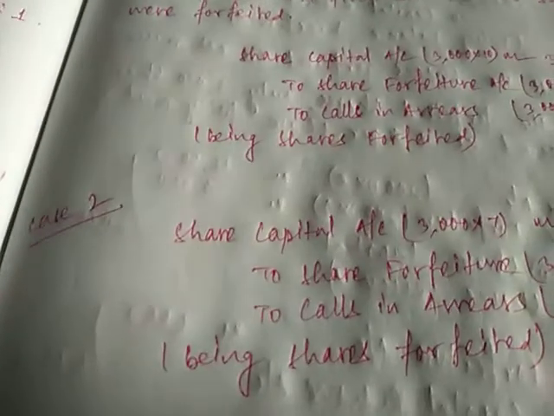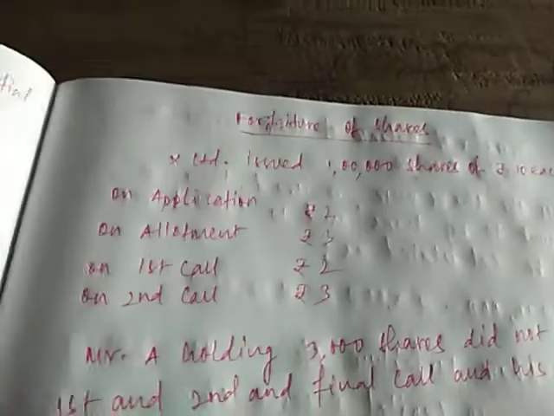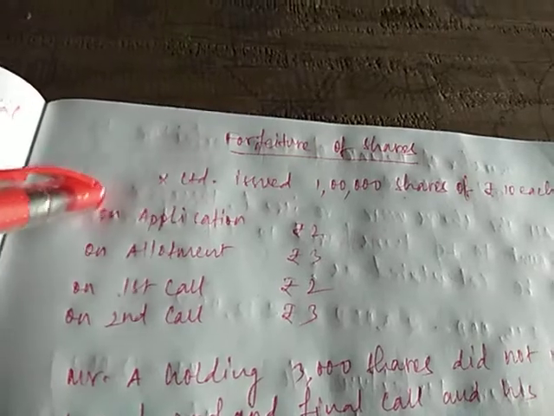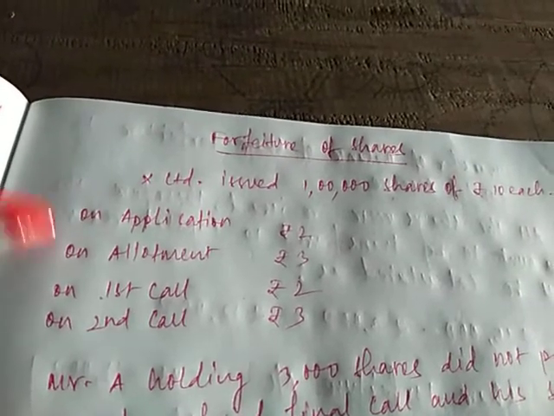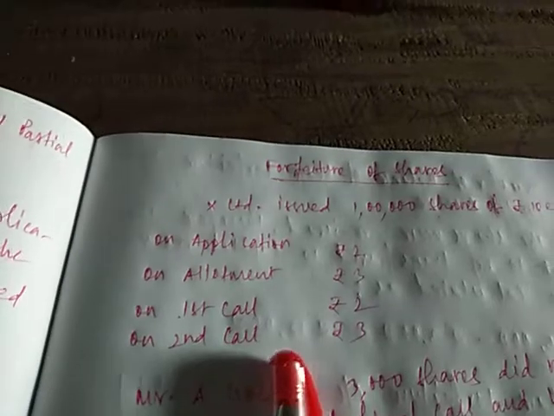Now, the case could have been some different way also. If you see case 2 of this question only, suppose Mr. A, who is holding 3000 shares, has paid only application. Now he has paid only application, and allotment and first call he did not pay.